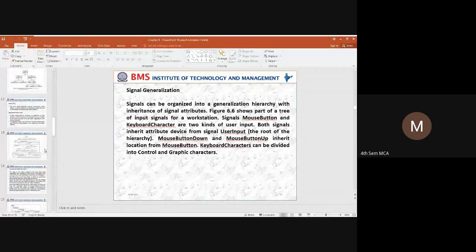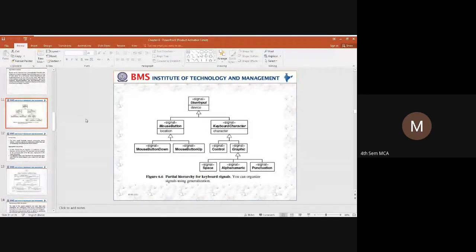So in our next example, you can see here we have a signal class and we need to organize the signal class. So what is the first class or the parent class that we are using? We are taking the class name as a user input. So for this user input, what attribute are we taking? We are taking a device. So the device can be either a mouse or a keyboard.